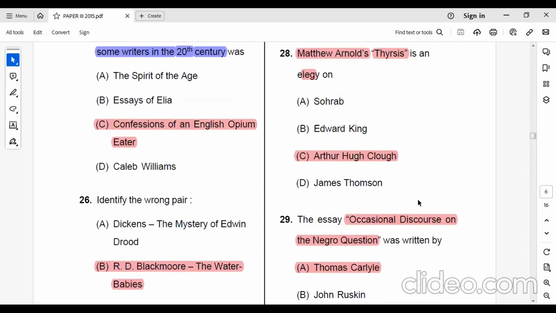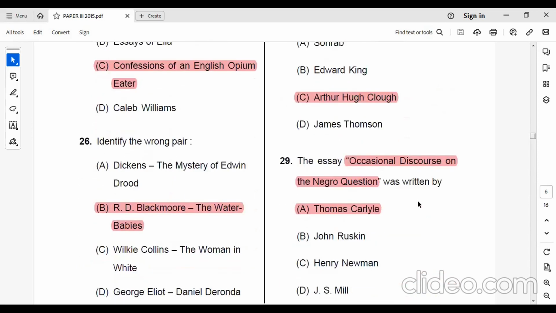The essay Occasional Discourse on the Negro Question was written by Thomas Carlyle. What's the name of the essay? The Occasional Discourse on the Negro Question, written by Thomas Carlyle.